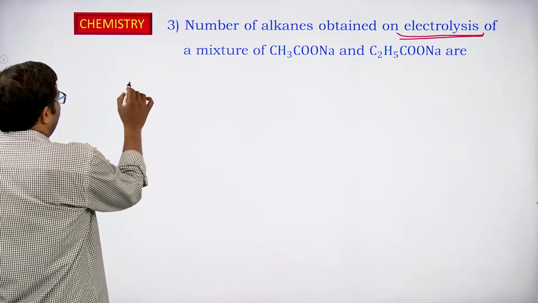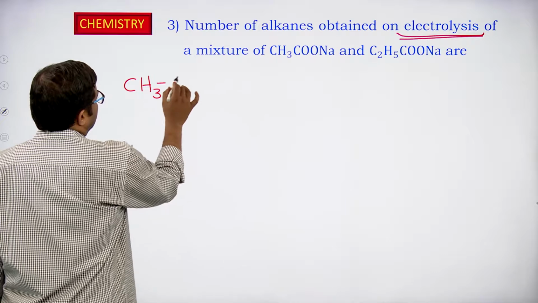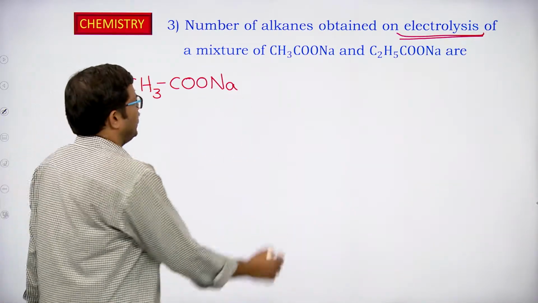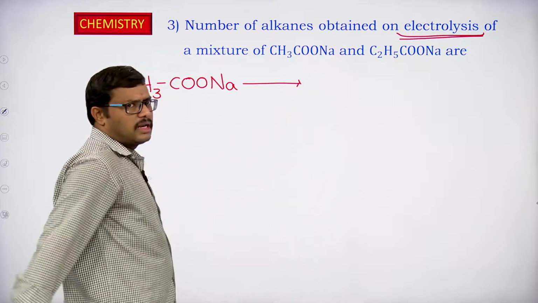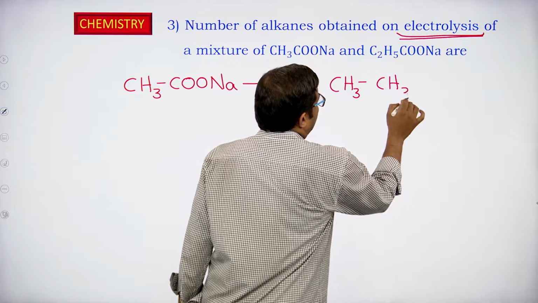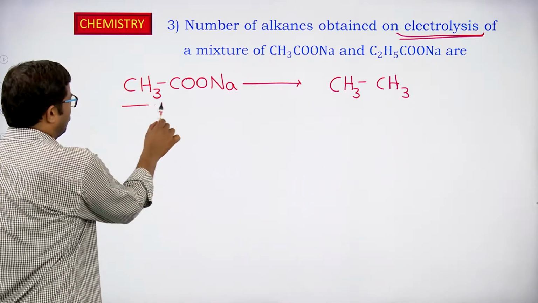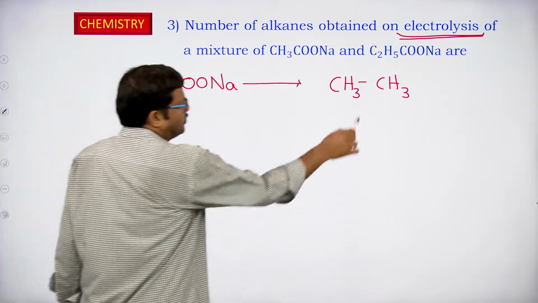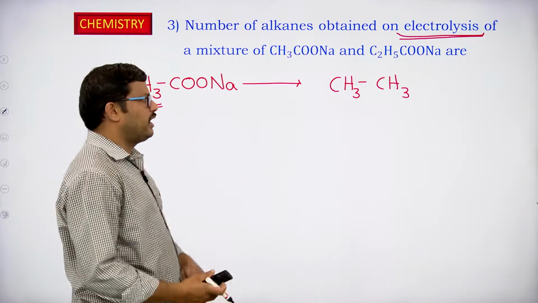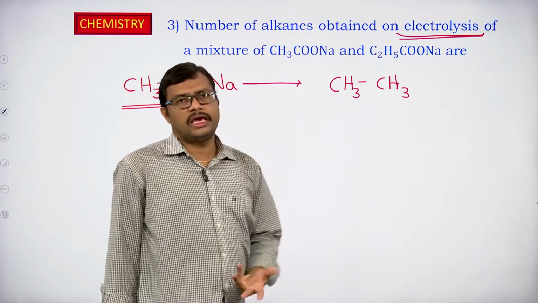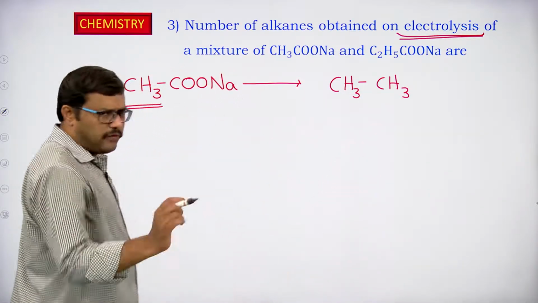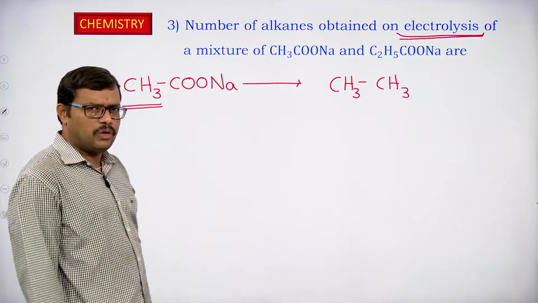For example, if we are employing CH3COONa, sodium acetate, when it is employed in Kolbe electrolysis, the product we are going to get is CH3. So, whatever may be the R group that is present here, it becomes double. So, 2 times we are going to take, and the 2 R groups will be linked with one another, and we get CH3. So, ethane is going to be produced in the Kolbe electrolysis if we are using only sodium acetate.